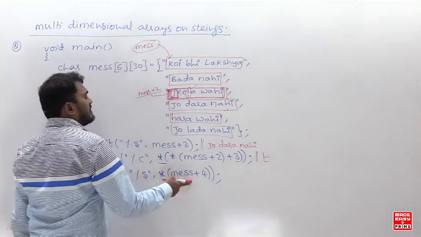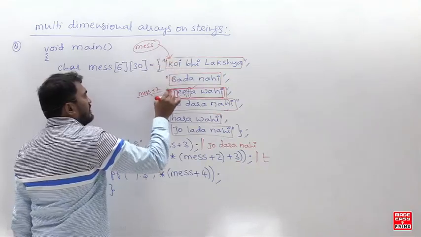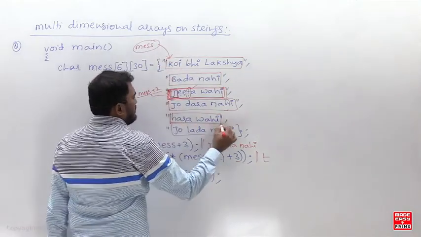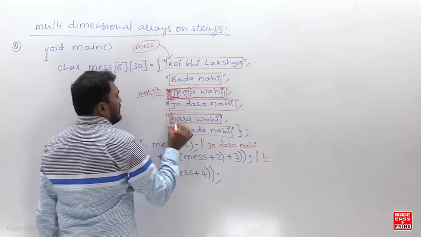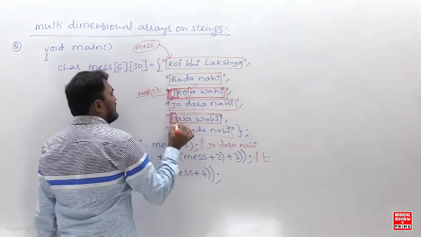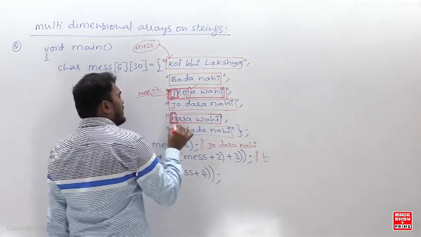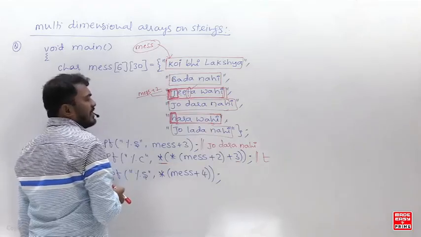And next, message plus 4, simple. Message points to this, plus 1 here, plus 2 here, plus 3 here, and plus 4 here. So message plus 4 points to this, and again you apply star, so you are pointing to an element and giving the base address of this element. From that base address, it prints all the characters until the null character.